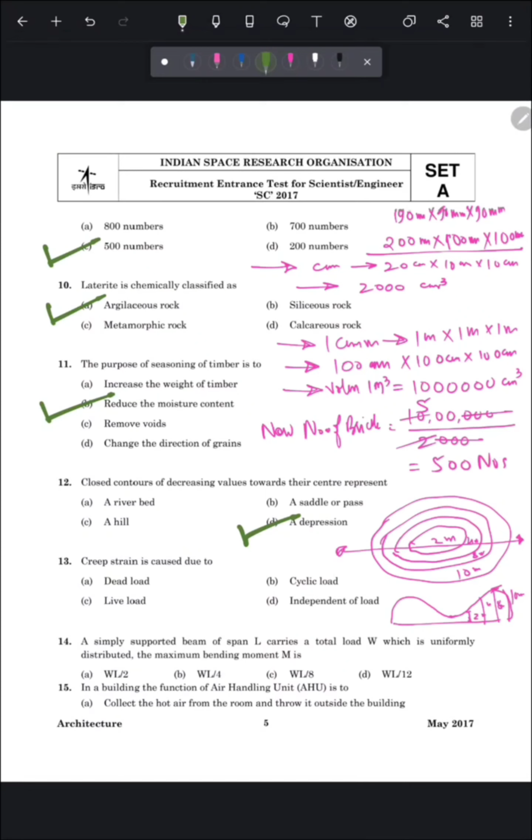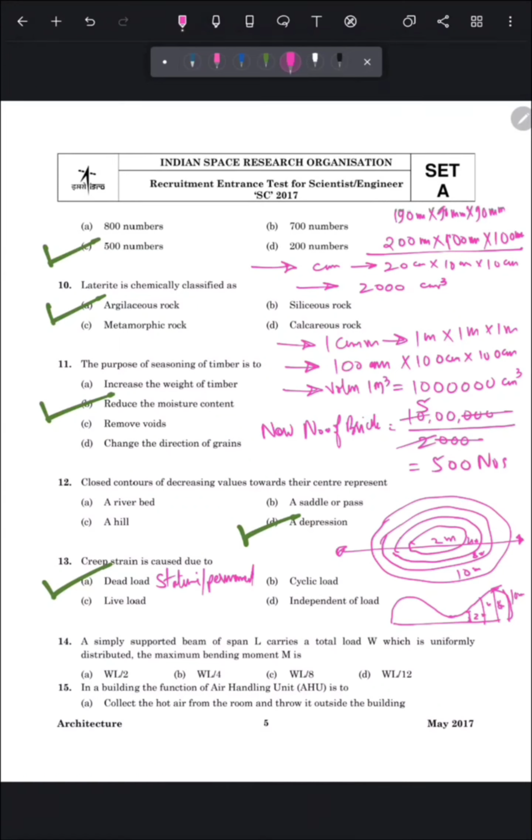Next question is: creep strain is caused due to. So friends, creep strain of a building represents its dead load. Dead load is static or permanent load and it remains constant throughout the lifespan of a building. This dead load generally comprises the structural weight of building, such as its beam load, column load, wall load or floor or slab load.